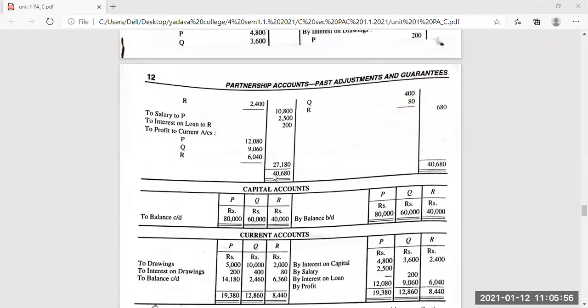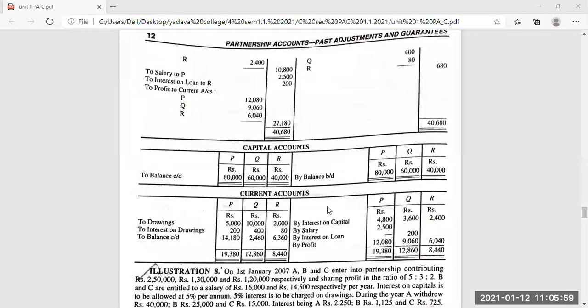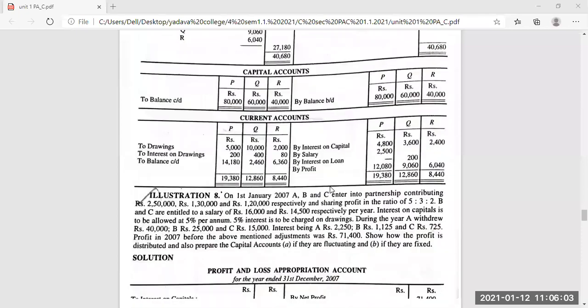So in the next problem, they ask us to calculate interest on loan. Just the loan amount only we are taking for this. In this problem, there is a slight difference.